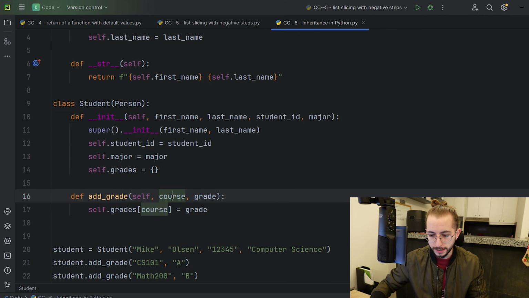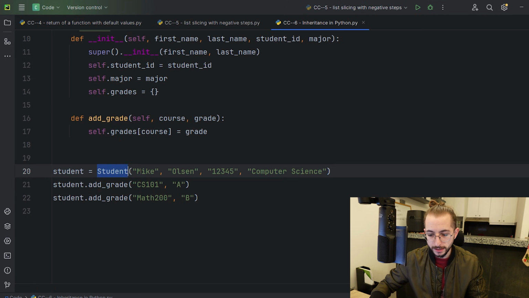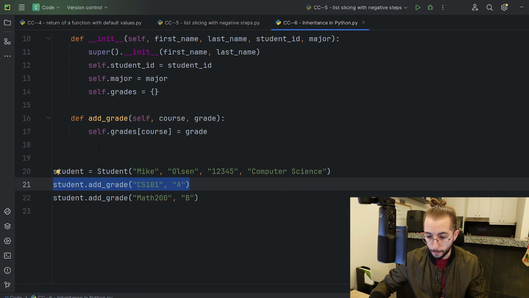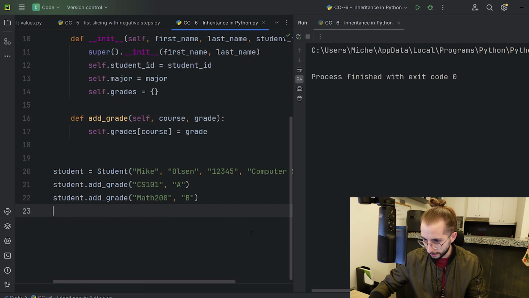And in this case, we simply send in the course and a grade, and we set the values of our grade dictionary right here. And we also look at an example. So we've created a student that has the first name Mike, the last name Olsen, the student ID is 1234, and the major is computer science. And then we give Mike a grade on CS 101, which is computer science 101. We give him an A, and in math 2200, I'm not good at math apparently, we give him a grade of B. Now the cool thing about this, if I right click and I run, I shouldn't get anything.